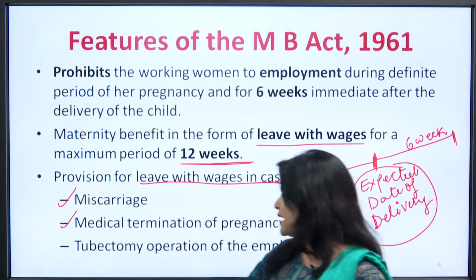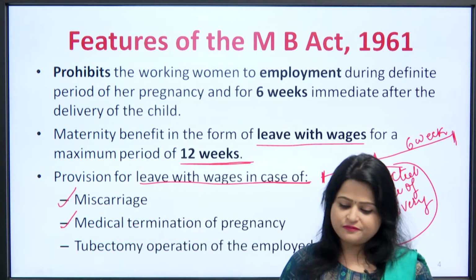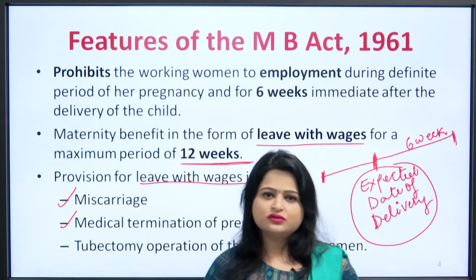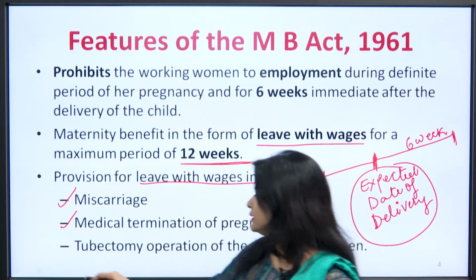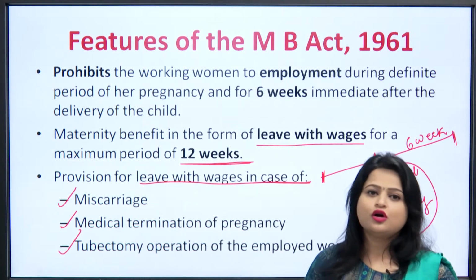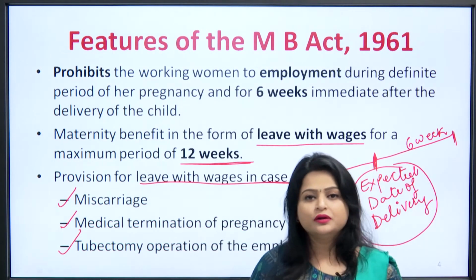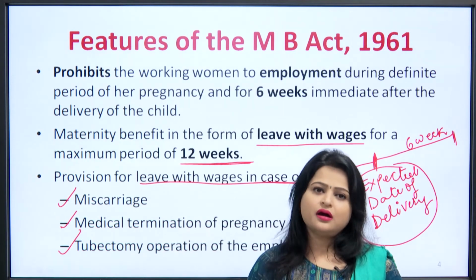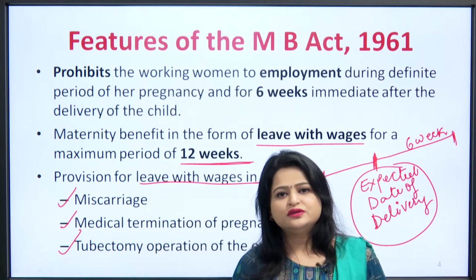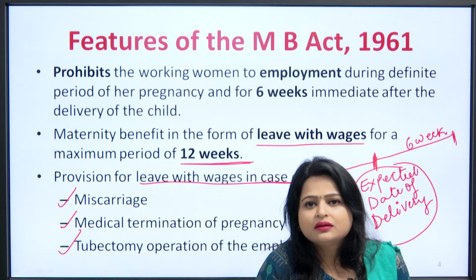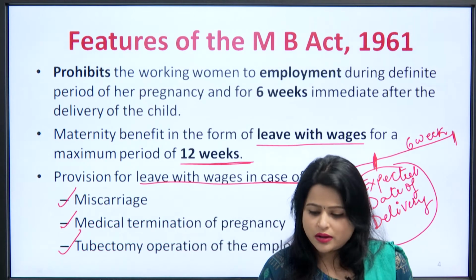If there is any medical termination of pregnancy due to any complication, then there is a provision of leave with wages. And if there is any kind of tubectomy operation of the employed woman, then also there is a provision for leave with wages. So these are certain features of the Maternity Benefit Act 1961.